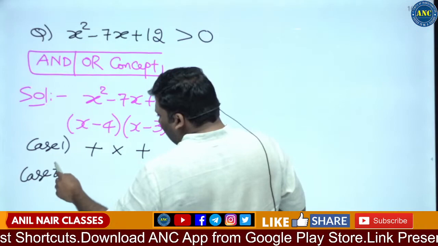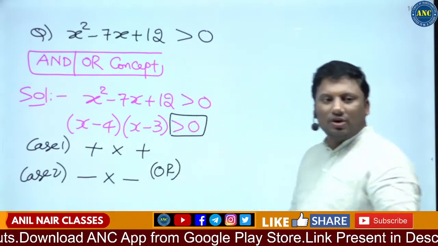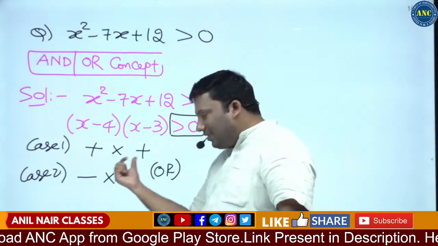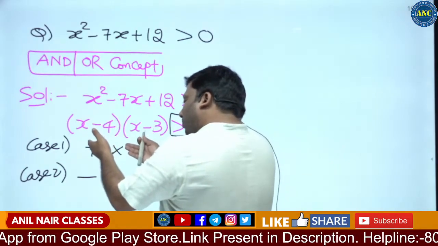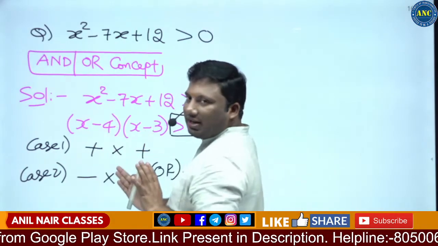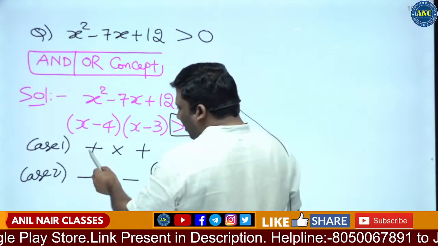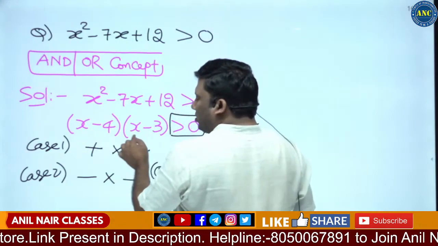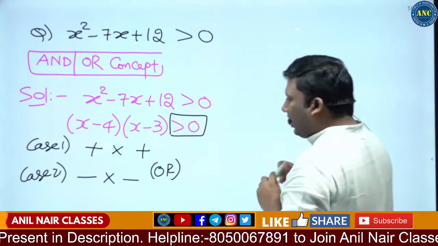Negative into negative is also positive. Either it can be positive into positive or negative into negative. So these are the two cases. This should be positive and this should be positive, or both negative.